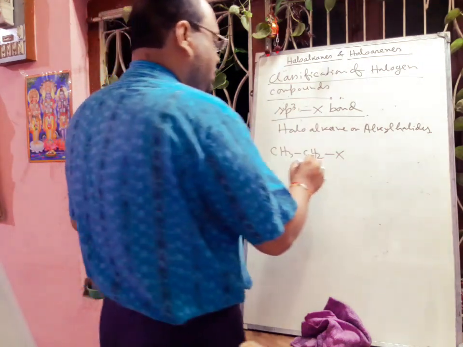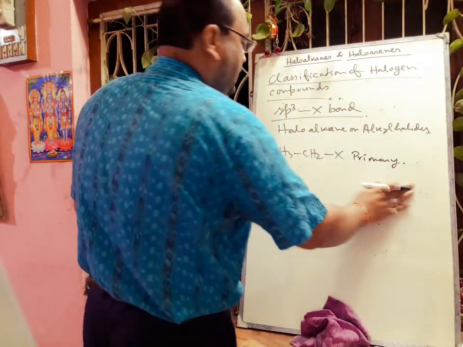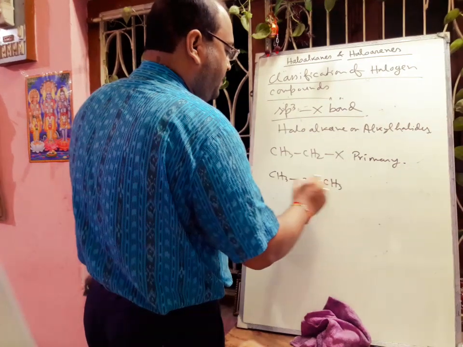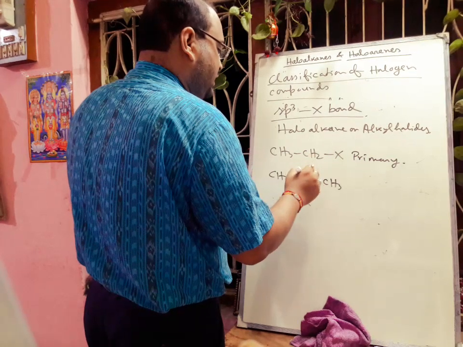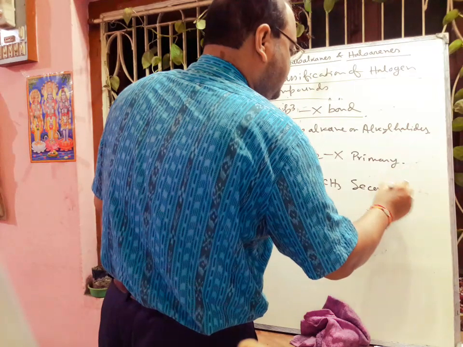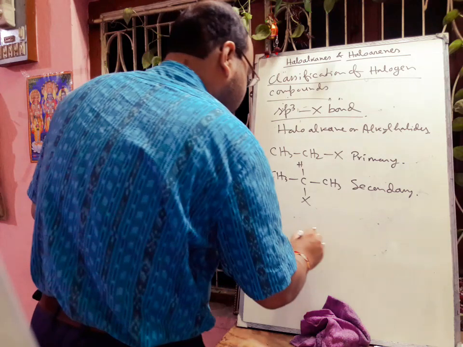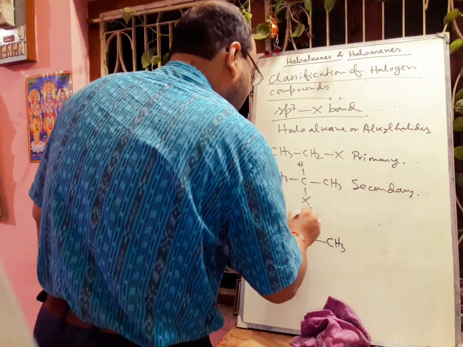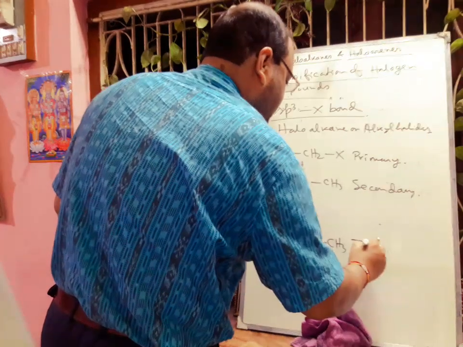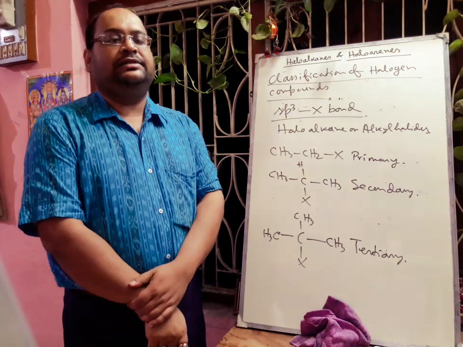One is primary, this one is a primary alkyl halide. There may be a secondary alkyl halide: if the halogen atom is at a secondary carbon atom, then this is called a secondary alkyl halide. And there may also be tertiary halides. If the halogen atom is attached to a tertiary carbon atom, it's called a tertiary alkyl halide.